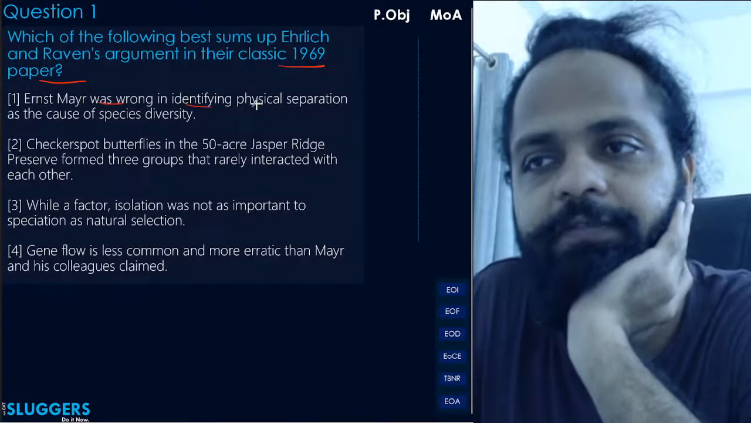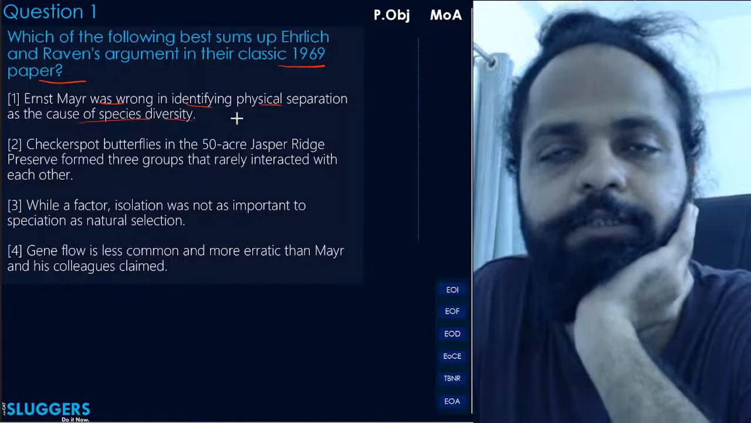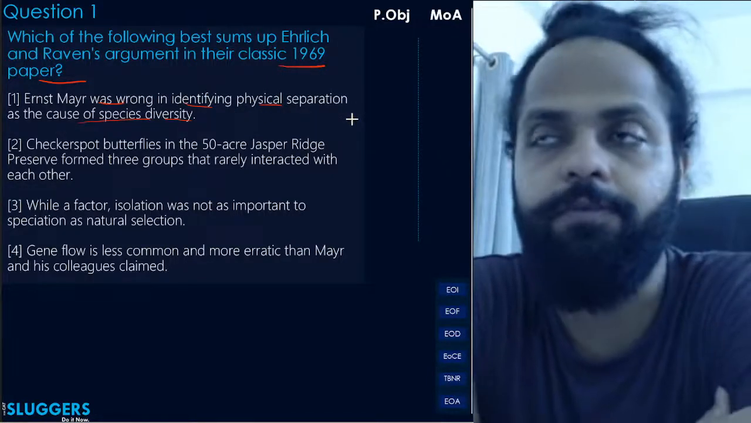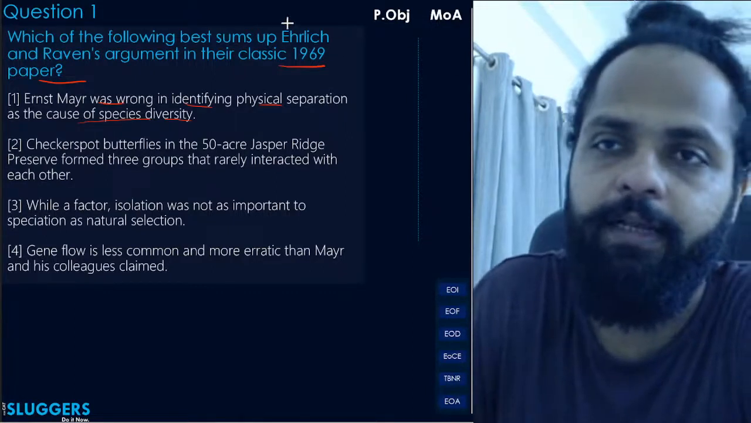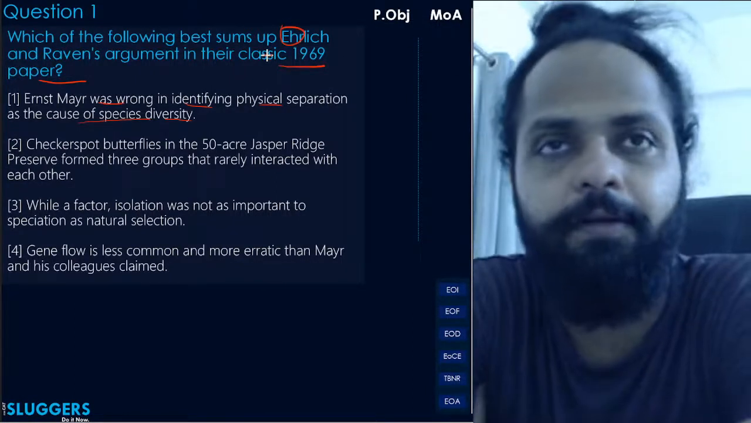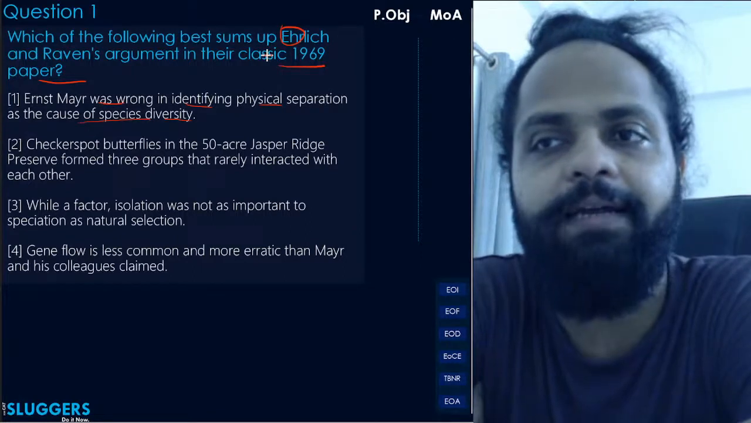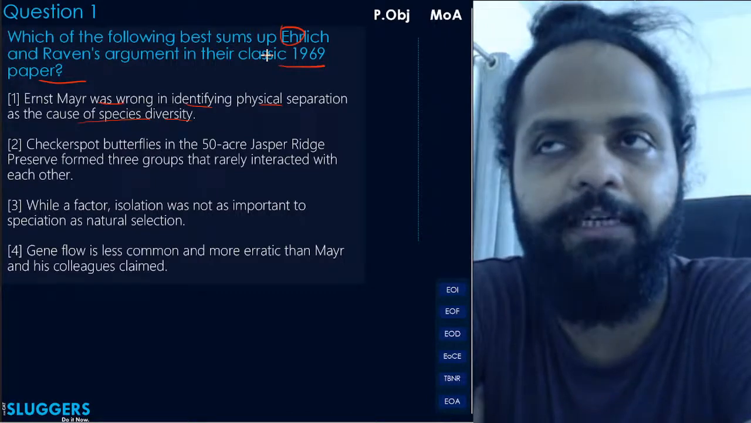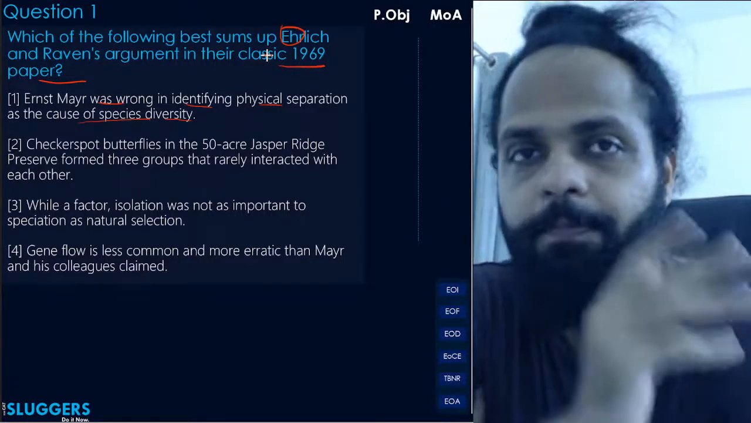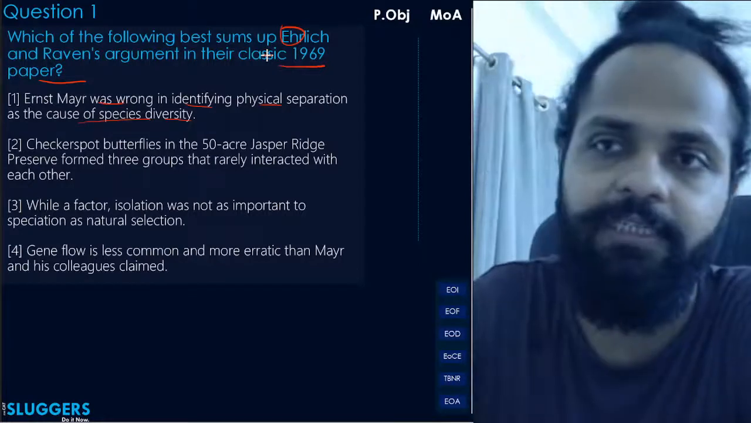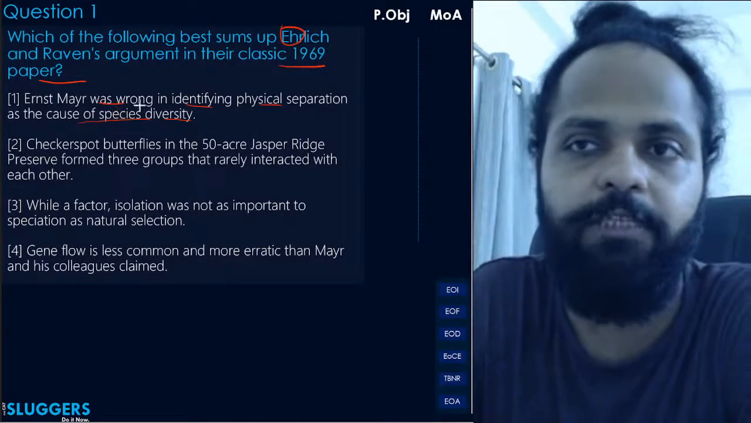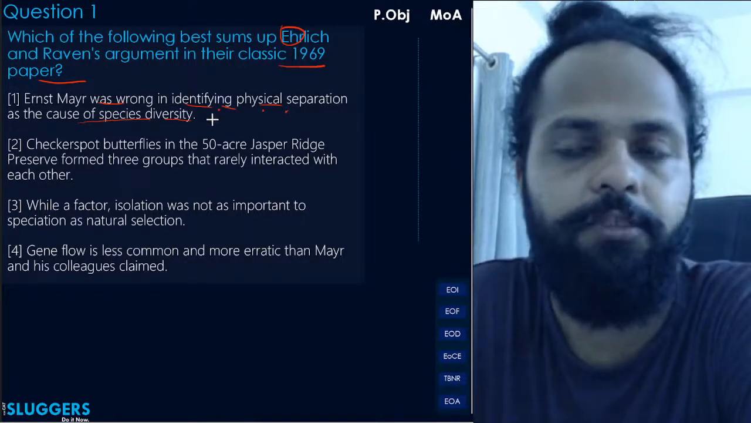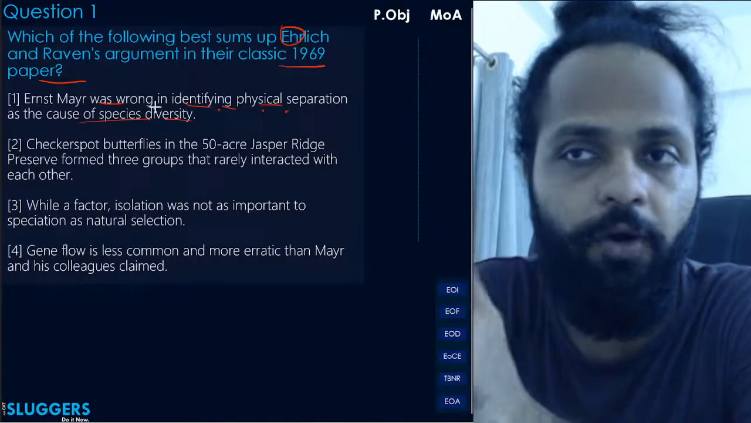Ernst Mayr was wrong in identifying physical separation as the cause of species diversity. Okay, there are 2 problems with this option. First of all, these people like Ehrlich and Raven, they did not completely eliminate physical isolation as the cause. They simply said that it was not a prime cause. तो पहला प्रॉब्लम तो ये हो गया इस ऑप्शन के साथ. It's like this option has taken it to the extreme, that according to these people, he was totally wrong about identifying physical separation as the cause of species diversity. They have not said that he was completely wrong.